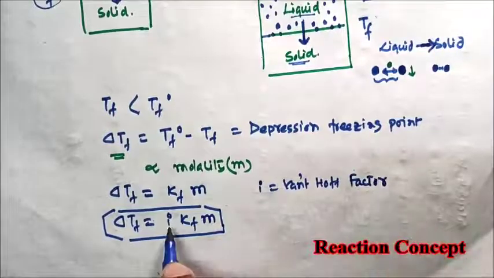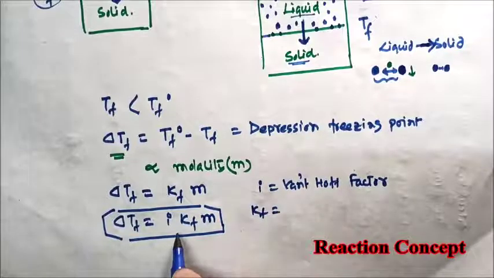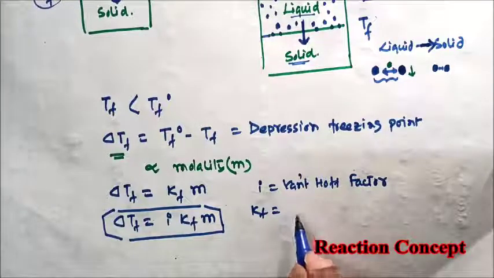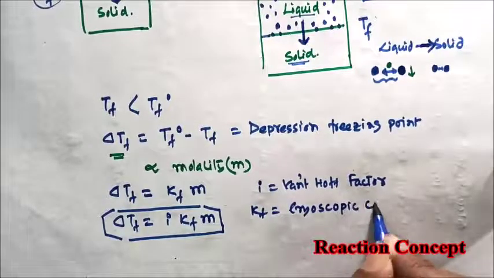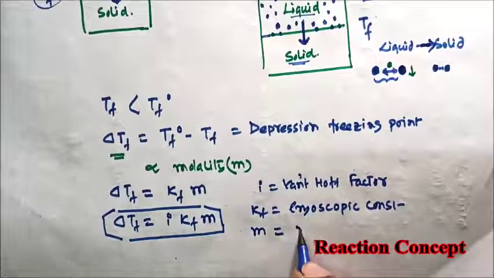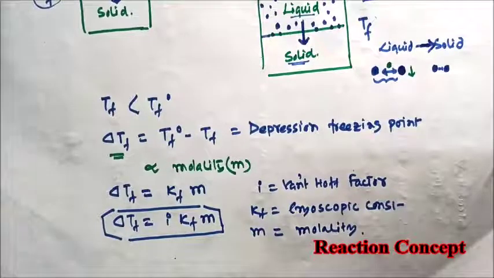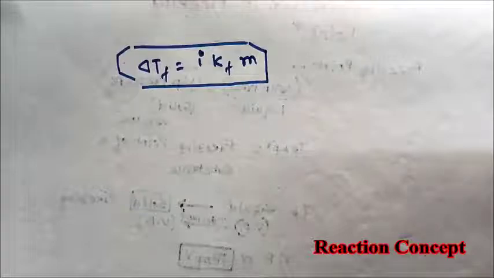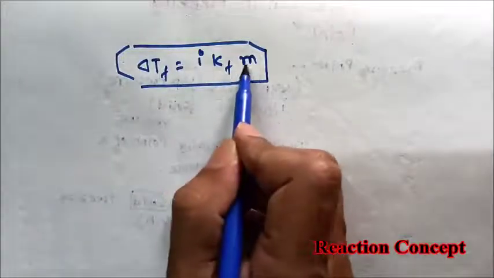I have already told why i is introduced in a colligative property. And Kf is the proportionality constant. It is called cryoscopic constant. And m, small m, represents the molality of the solution. So this is the expression for depression in freezing point of a solution: del Tf equals i into Kf into m.